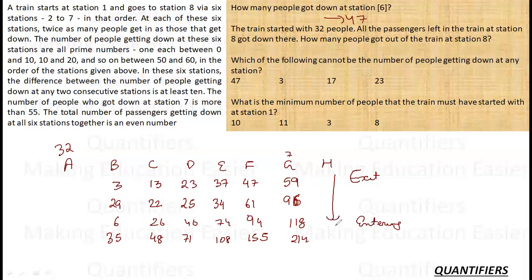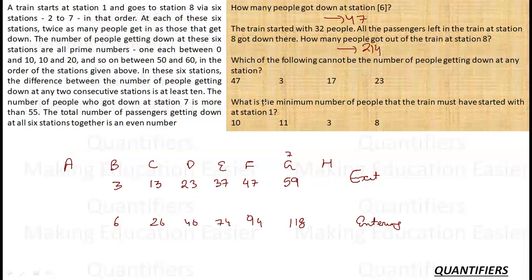Now here all the people are exiting. So how many people are exiting? 214 people are exiting at station number 8 according to this situation. So this is also taken care of. So people here are 214 actually.